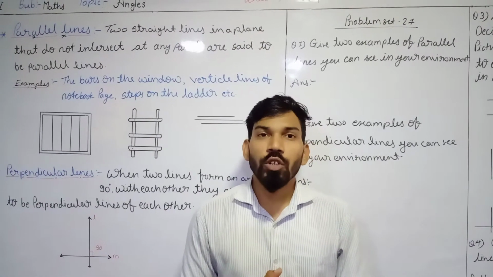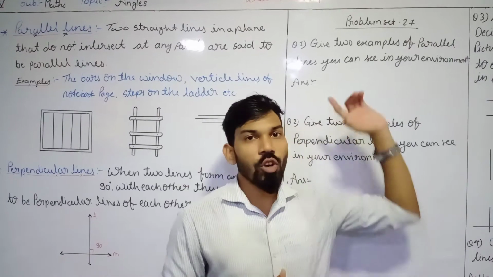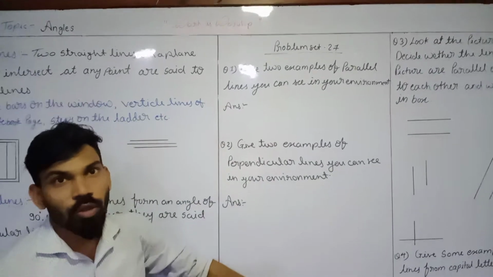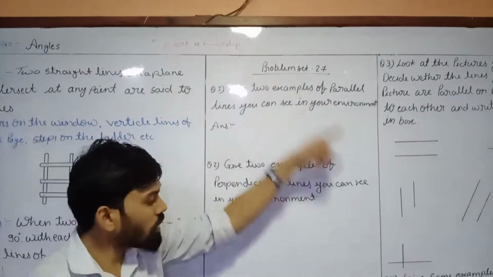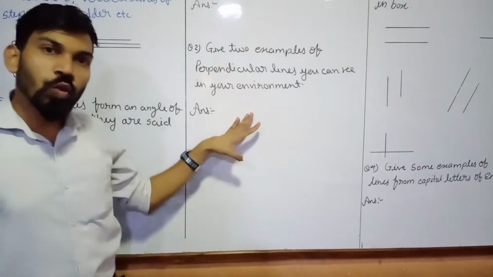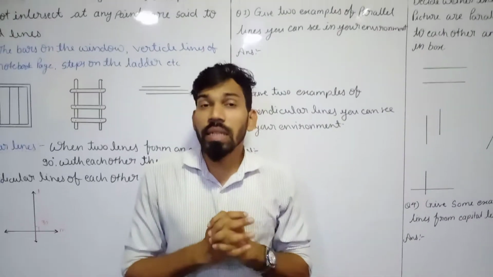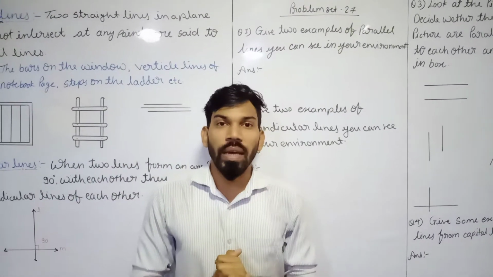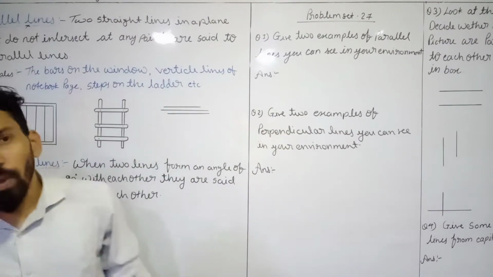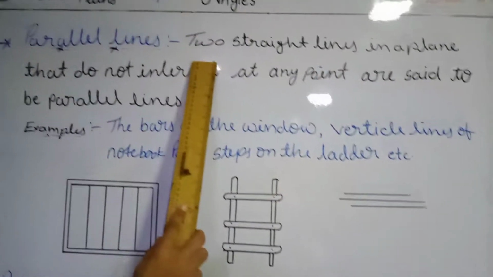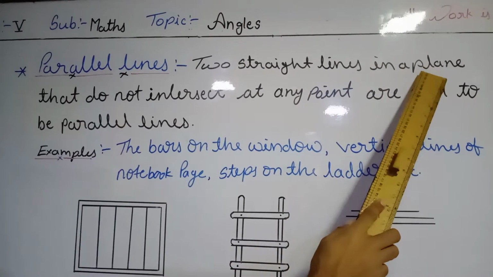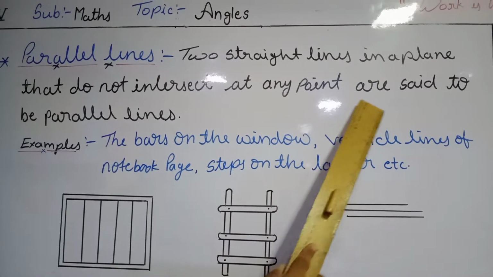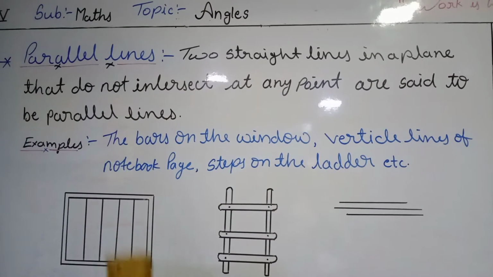For example, if you are talking about the edges of our blackboard, you can see we have the blackboard and we have the two opposite edges, this one and this one. These two are never going to intersect each other. Intersect means these two are never going to cut each other. So those are parallel lines. Let's see the definition of parallel lines. Two straight lines in a plane that do not intersect at any point are said to be parallel lines.